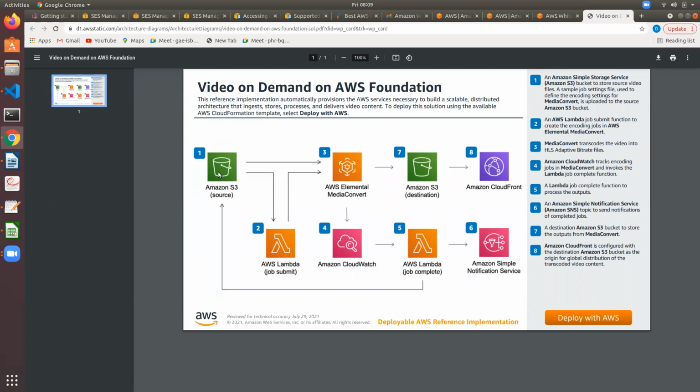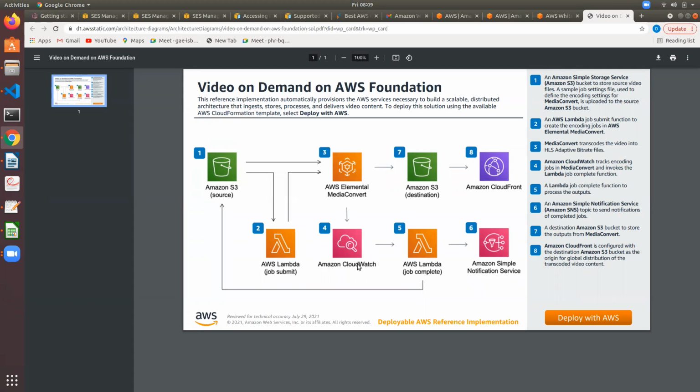So the content source will be S3, and there is a Lambda function. When some S3 content comes, there will be an S3 Lambda trigger, and this S3 Lambda trigger will push that to Elemental MediaConvert. And then there is an S3 destination. So someone is putting the video here, and that has to go to S3 on the trigger of Lambda. And there is CloudFront, where users can access it.